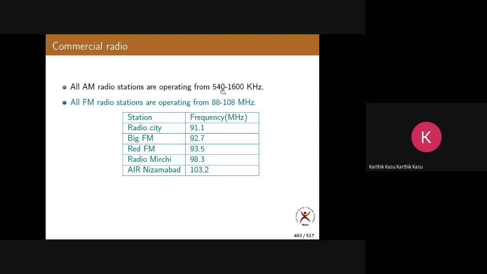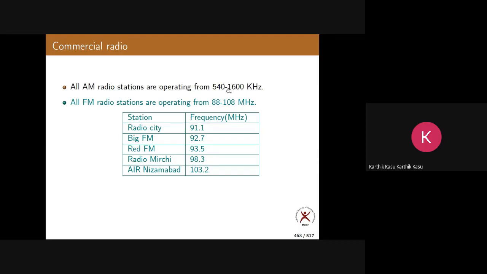You must remember them. All our AM radio stations operate in the range of 540 kilohertz to 1600 kilohertz. In the same way, all our FM radio stations operate from 88 megahertz to 108 megahertz.